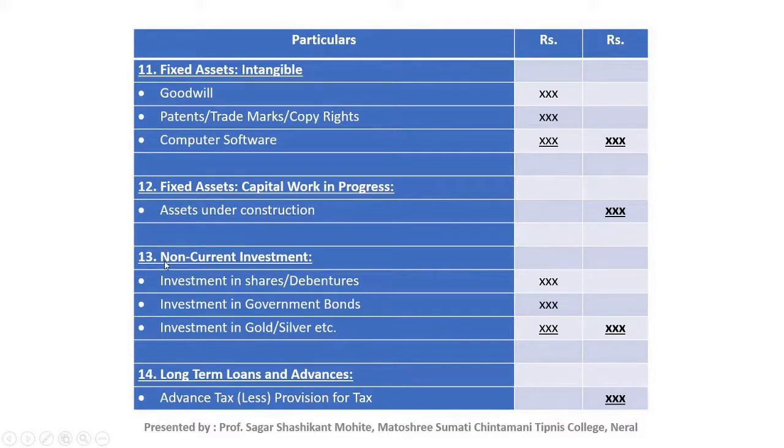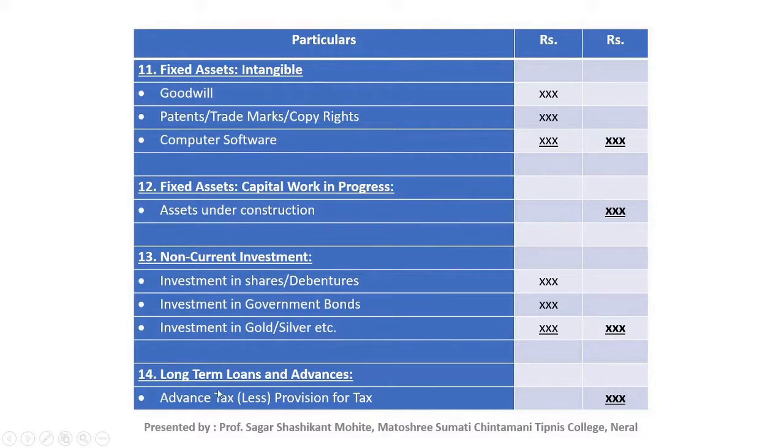Next note is non-current investment, B point, that is long-term investment: investment in shares and debenture, investment in government bonds, investment in gold and silver, investment in preference shares, investment in mutual fund, investment in partnership firm. All the long-term investment we will mention here.